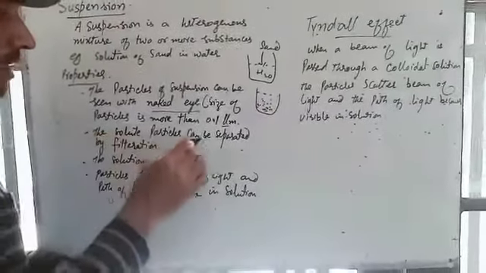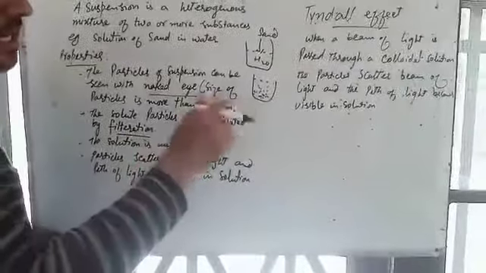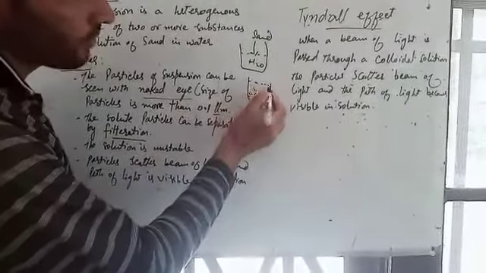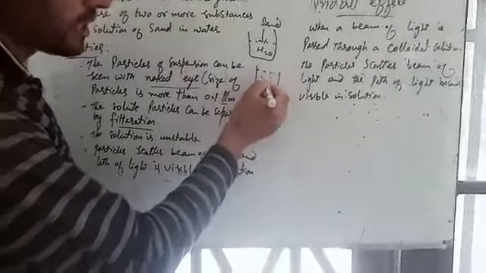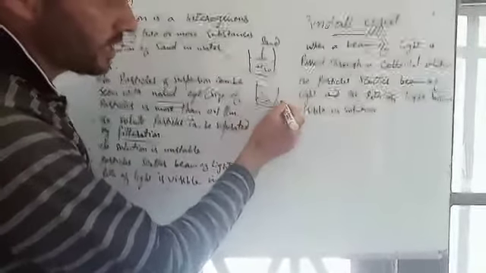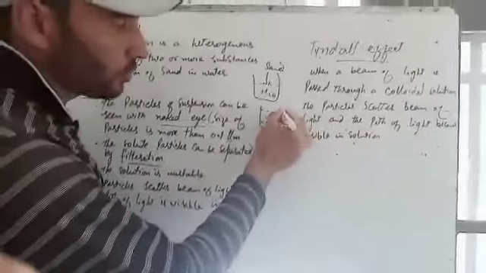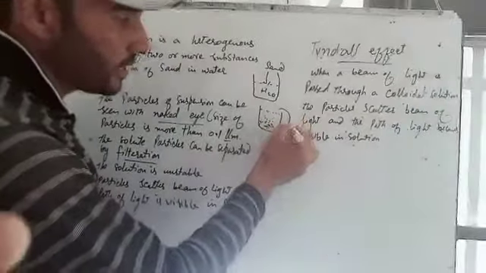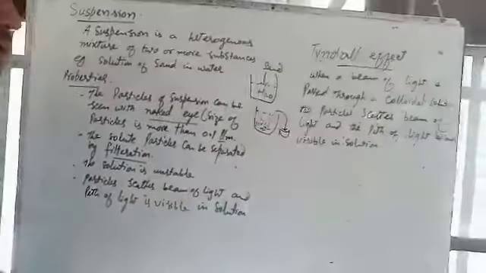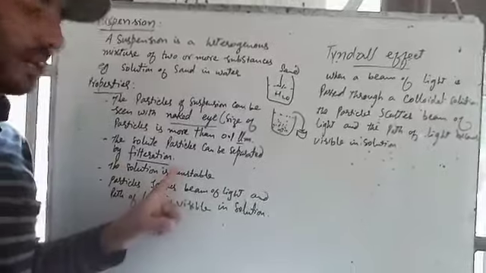The solute particles can be separated by filtration. That means if in a water glass sand is present, you can separate the water from the sand by filtering it out. Using filter paper, you can separate the sand from the water by filtration.